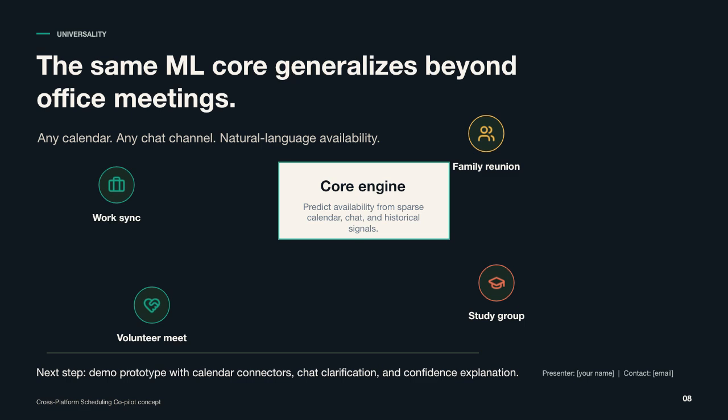That is why I see this as a cross-platform scheduling copilot, not just an Outlook helper. Any calendar, any chat channel, fuzzy natural language availability, and a transparent agent that gets the meeting booked.